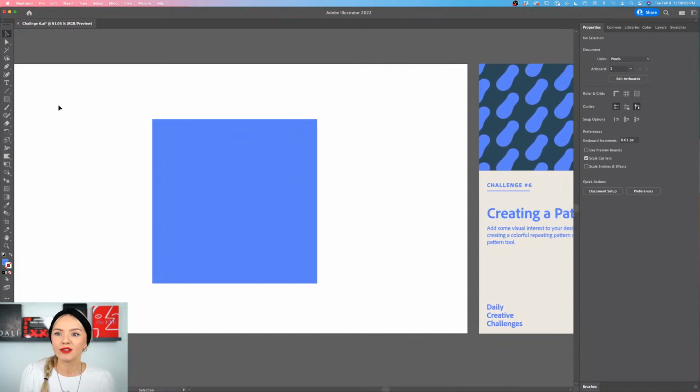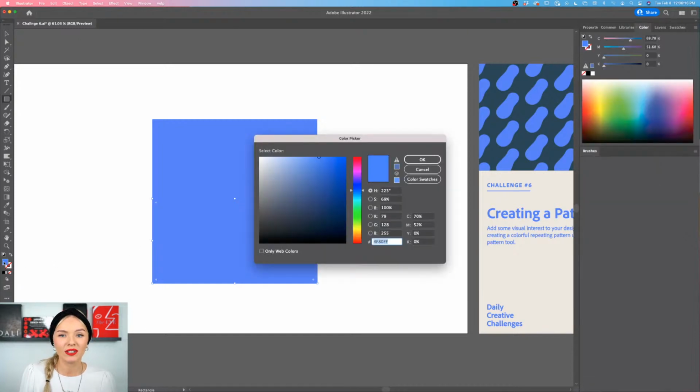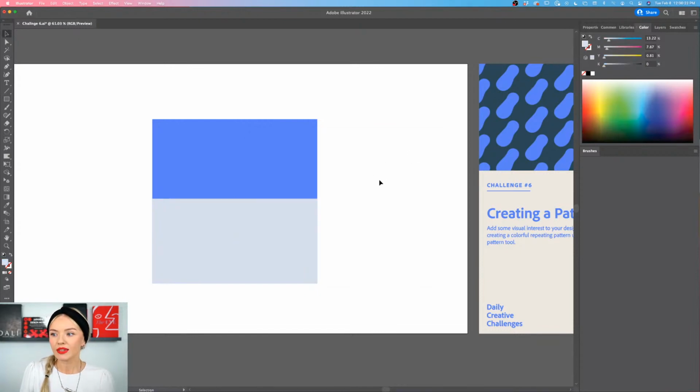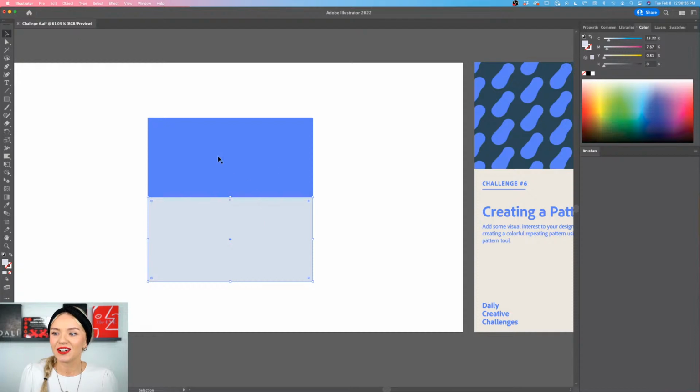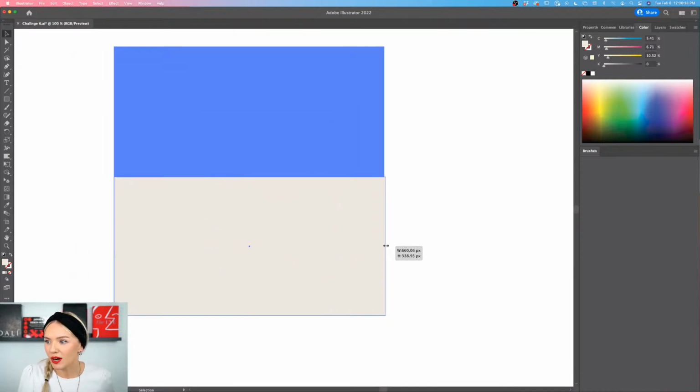So as a next step, I'm going to be using again the rectangle tool, and I'm going to create another rectangle that covers half of my square. And right now you don't see it because it's the same exact color, but I'm going to double click into the fill, and I'm going to select a very light shade of that blue. All right, so now we have a rectangle and we have a square that's laying underneath. And maybe for the rectangle here, I might just sample this light gray color that we already have here. And this already starts looking like the Ukrainian flag, except for the bottom part would be yellow.